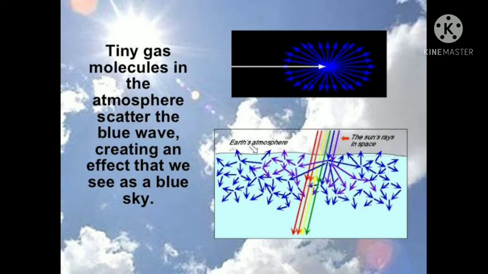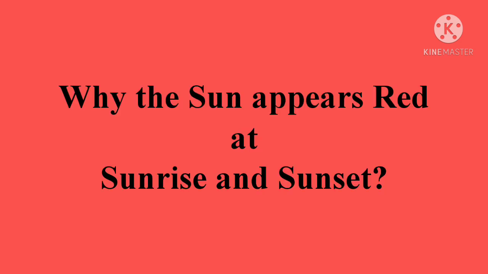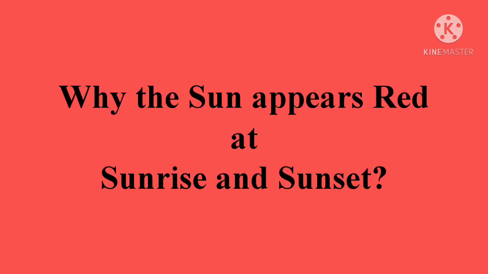Now, why does the sun appear red at sunrise and at sunset? The sun and the surrounding sky appear red at sunrise and sunset because at that time most of the blue color present in the sunlight has been scattered out and away from the line of our sight. We can't see it. This leaves behind mainly the red color in the direct sunlight beam, and it reaches our eye.